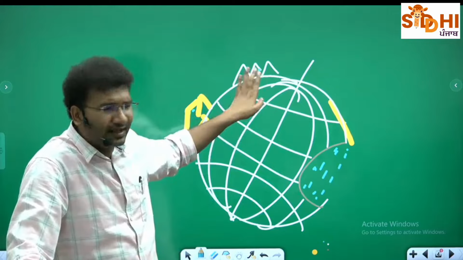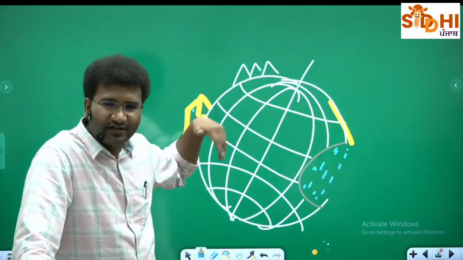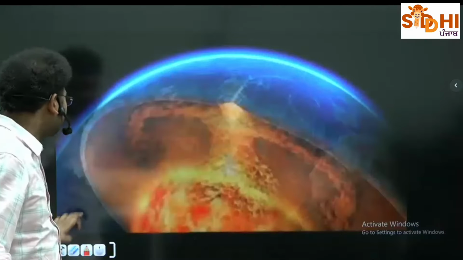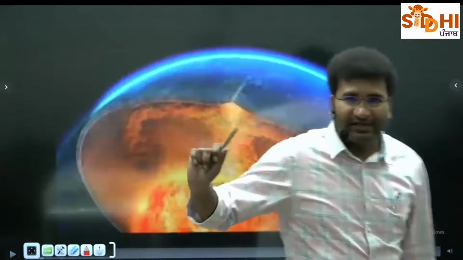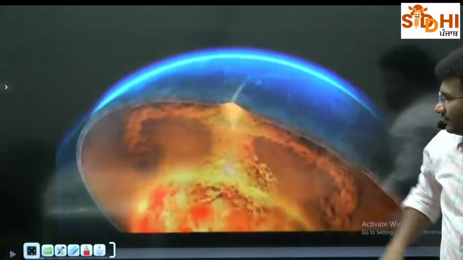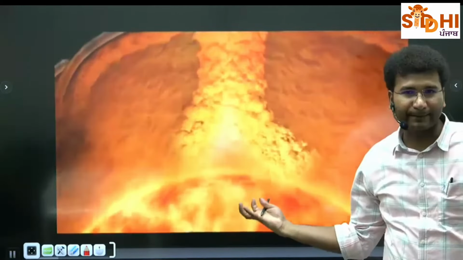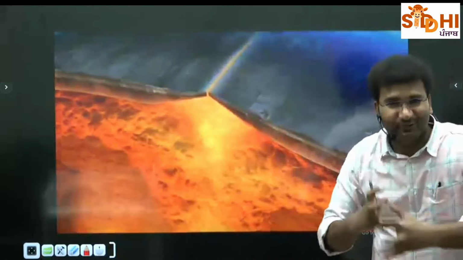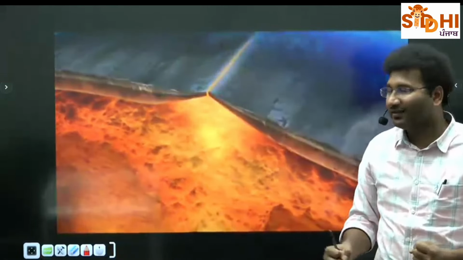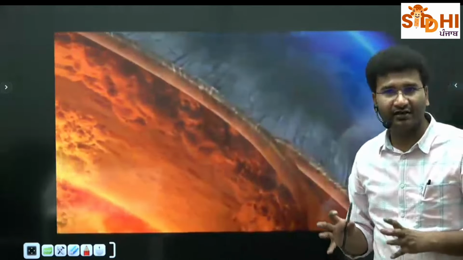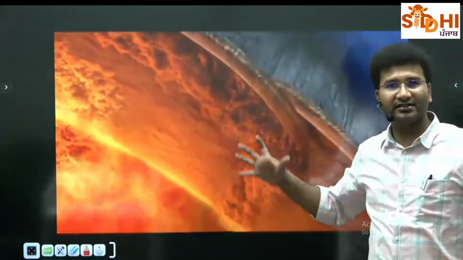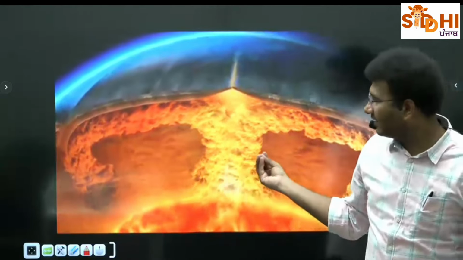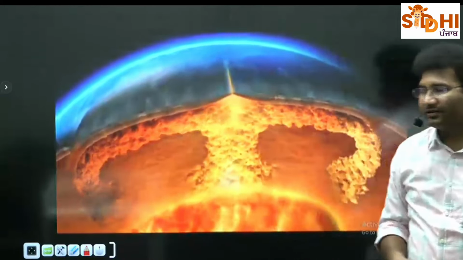This mountain did not just form like this. There are some changes happening in the interior of the earth. Now those interior changes of the earth are also part of geomorphology. Basically, we'll go into the interior of the earth and try to understand what is happening. There is the core, the mantle, and there are some movements happening. Okay, these are called convectional currents. So we'll try to understand what these convectional currents are as well. What are the reasons for the movement? And this will lead to volcanoes on the surface of the earth.